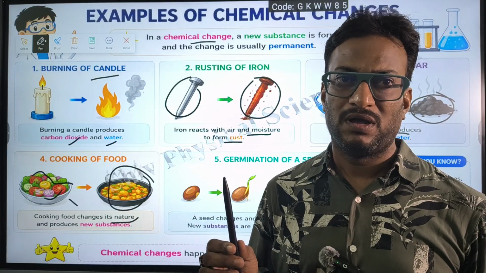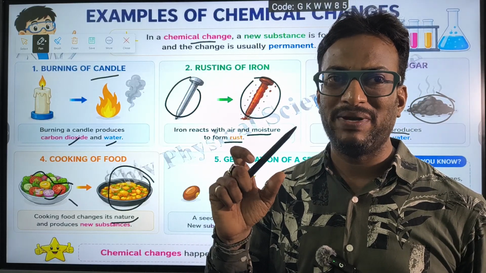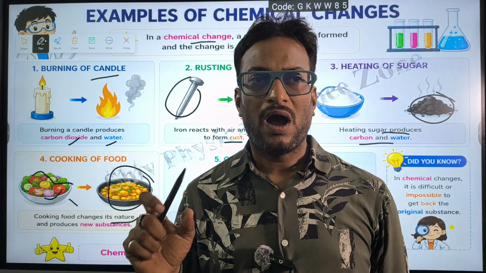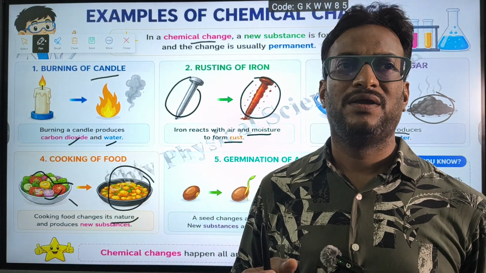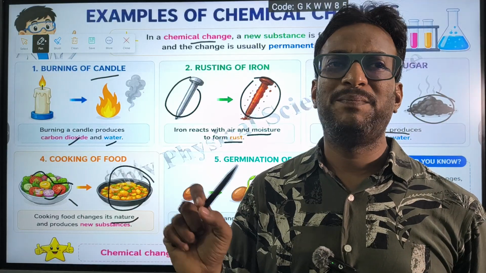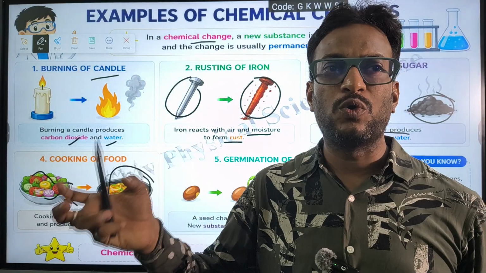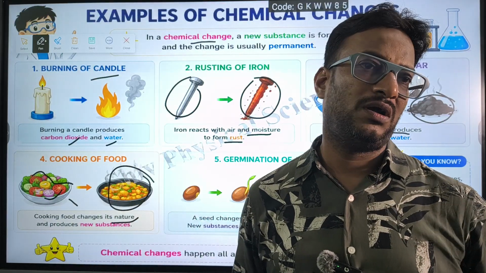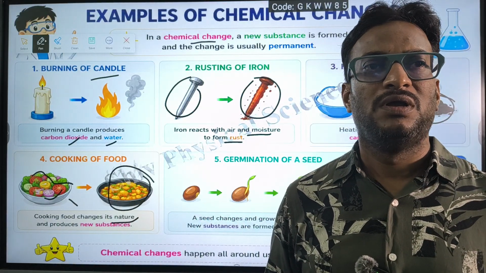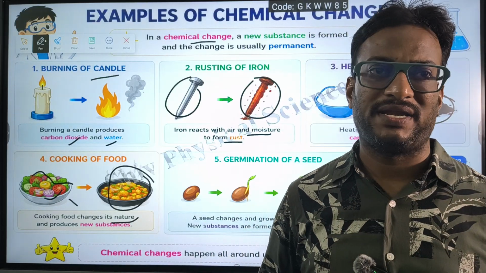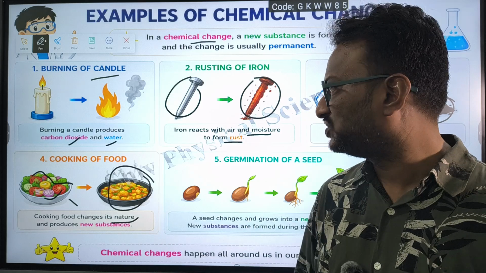A raw carrot is a little bit hard, even hard to bite. If you cook it, it becomes soft compared to the raw one. And from the cooked carrot, you cannot get back the normal raw carrot. So this is a chemical change.